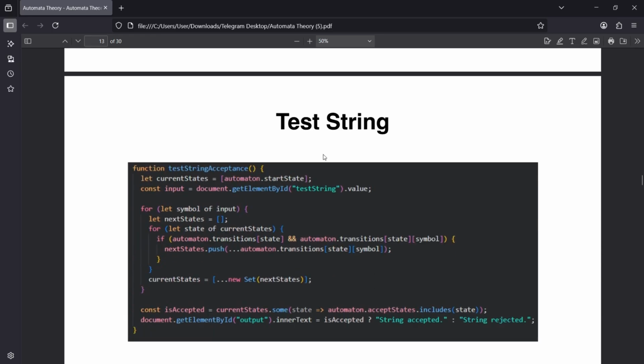So the next one is test string. The function is test string acceptance. It simulates the input string. Starting from the initial state, it reads each character of the input string and follows the transitions to find possible next states. If any final state is an accept state, the string is accepted, otherwise it's rejected.